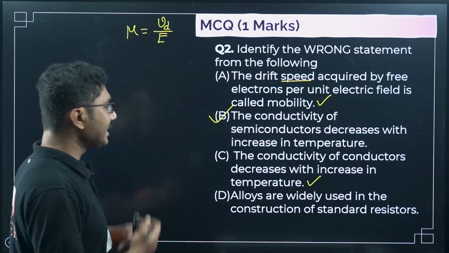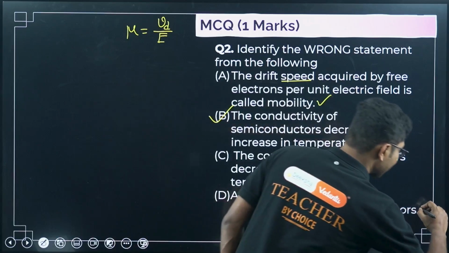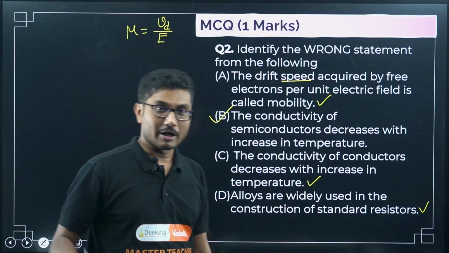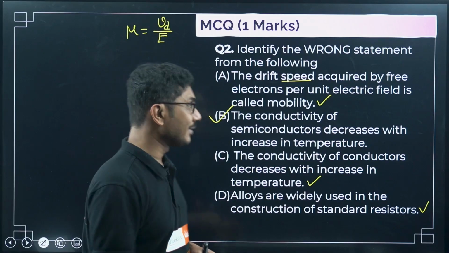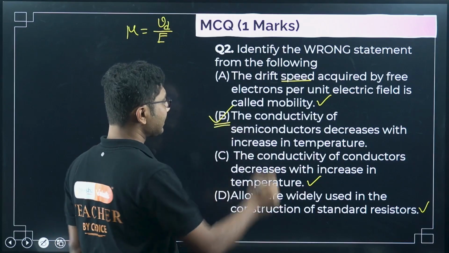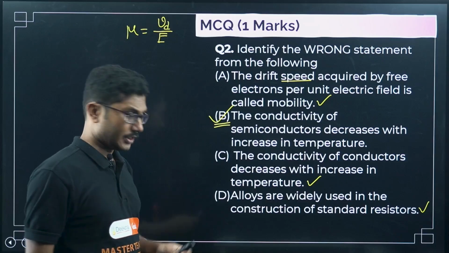Alloys are widely used in the construction of standard resistors. This is also a correct statement. We know that nichrome, chromium alloys, different alloys are used when we are constructing resistors. So this is also a correct statement. So the only incorrect statement is this. And once you have completed the entire syllabus, this will be a very easy question to answer.